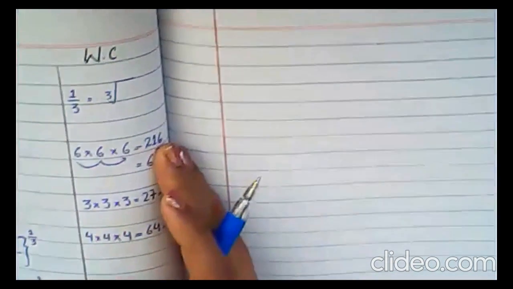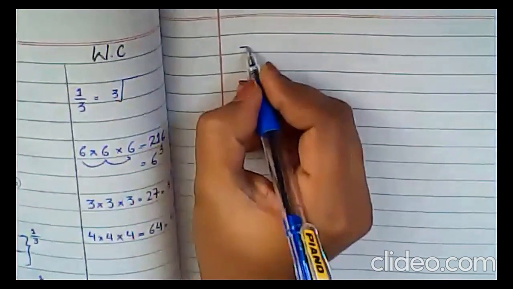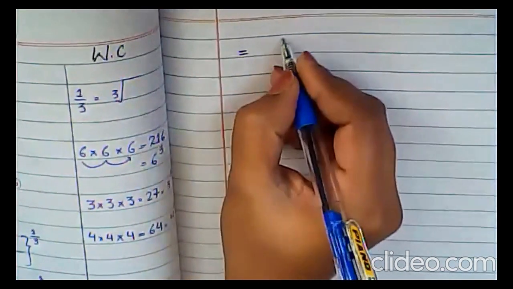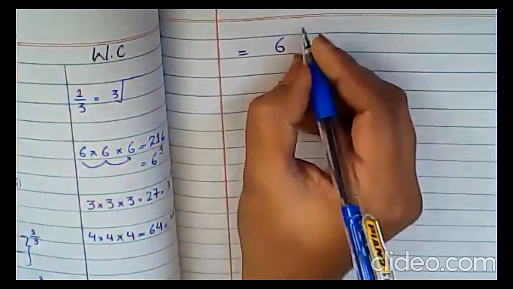This is my next page. So I am going to write here what was left here. How much power was left on 6 there?